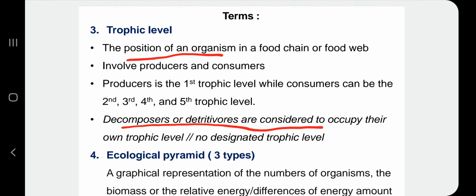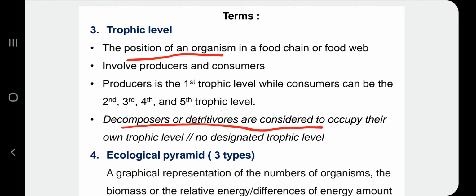And then eagle is eaten by decomposer. Okay, let's say eagle tu mati, is eaten by decomposer. So, decomposer at the end is not counted as a trophic level. Okay, walaupun dia ditulis dekat food chain tu lah. Sebab untuk decomposer actually they have their own trophic level ataupun dengan kata lain no designated trophic level. So dia tidak boleh dimasukkan sekali untuk the common food chain. Okay, so decomposer doesn't count as any trophic level. Okay, so please remember that.